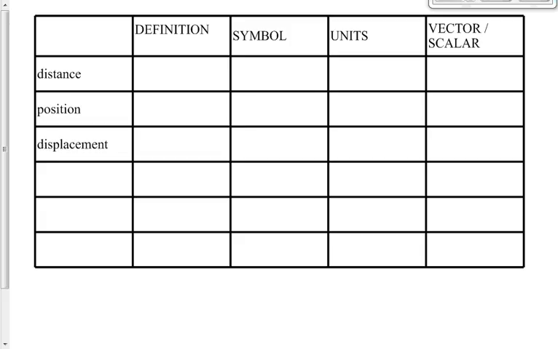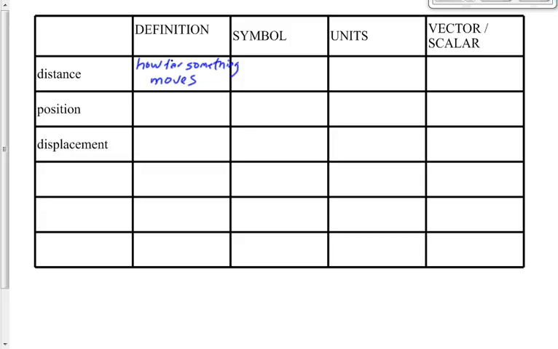And then we're going to figure out how to find out the value of these terms, these distance, position, and displacement. Distance we can define in a number of ways. The easiest way is to say quite simply, it is how far something moves.